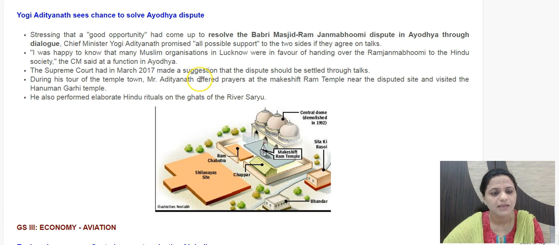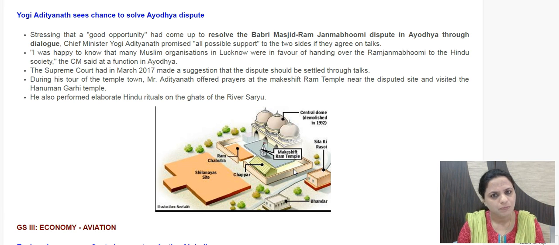Even the Supreme Court in March 2017 had suggested that the dispute should be settled through talks, because the Allahabad High Court had called for trifurcation of the region with Ram Lalla, the idol located inside the mosque, then Nirmohi Akhara, which is also an entity here, plus the third, Sunni Central Waqf Board. So there should be trifurcation, but this order of the Allahabad High Court was stayed.